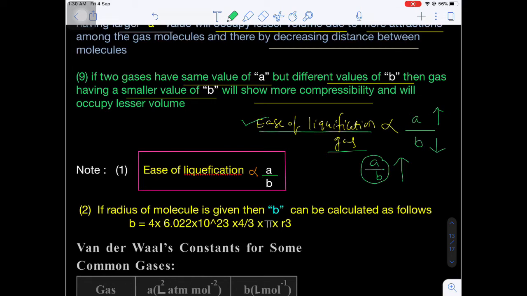If there are different a values and different b values, then calculate the a by b ratio and observe the gas which has a very high a by b ratio. That gas can easily undergo liquefaction. Are you getting my point?